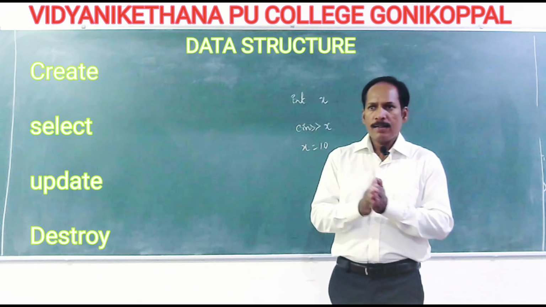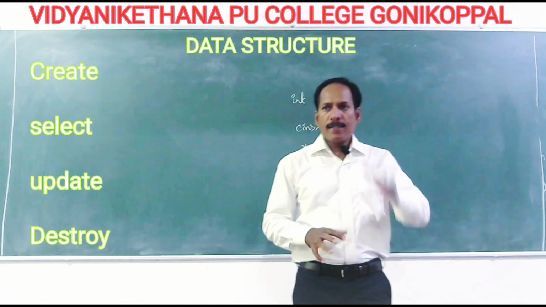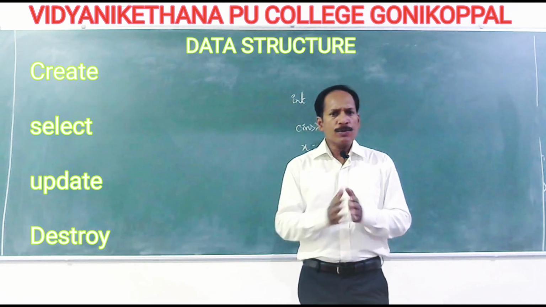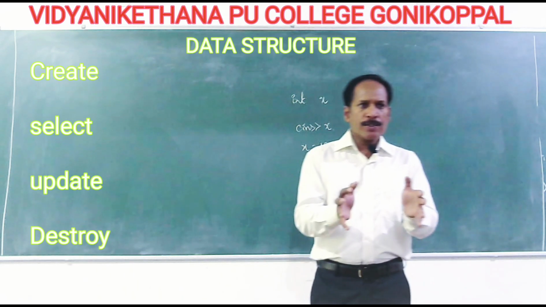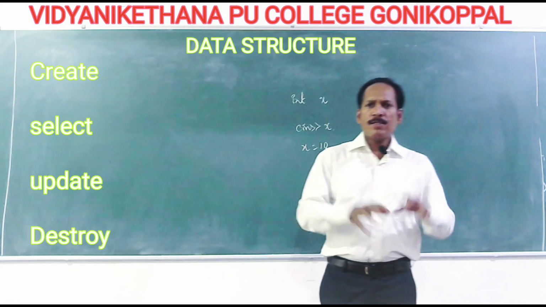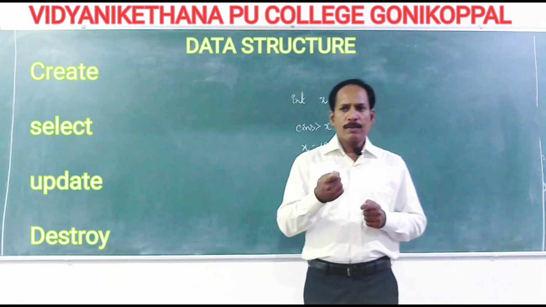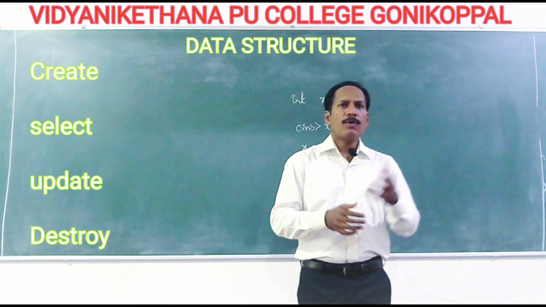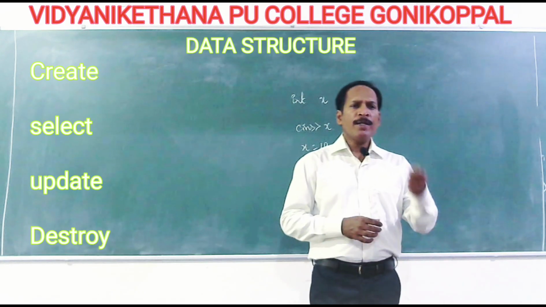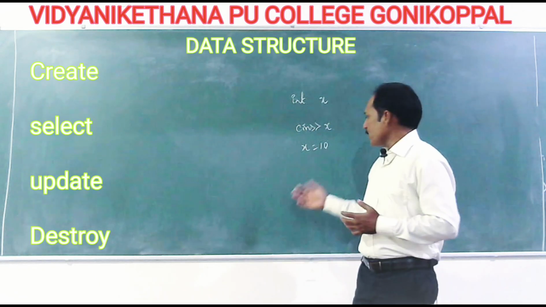So that is create, select, and next is update. You modify, x is equal to x plus 10. You are just changing the value which is stored. So creation is just creating one variable, select is selecting that memory for any operation like input, output or storing something, and the next one is modify, like the same example, x is equal to x plus 10.